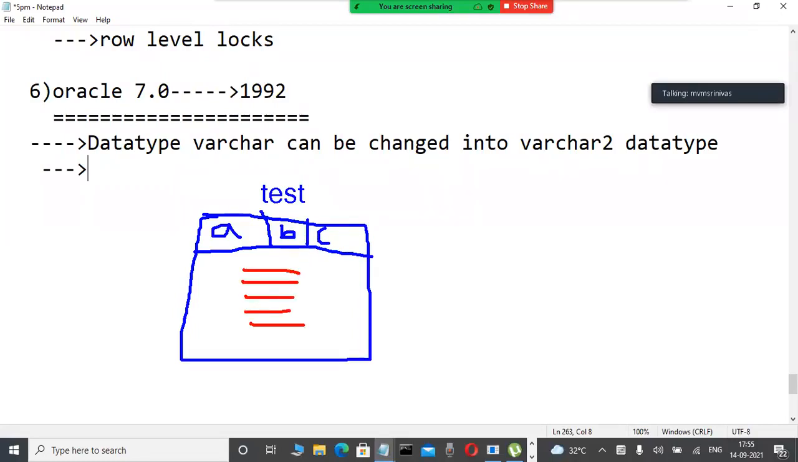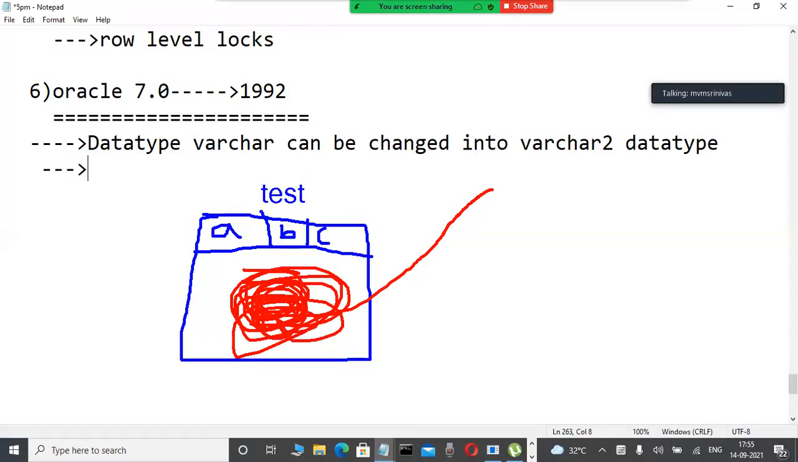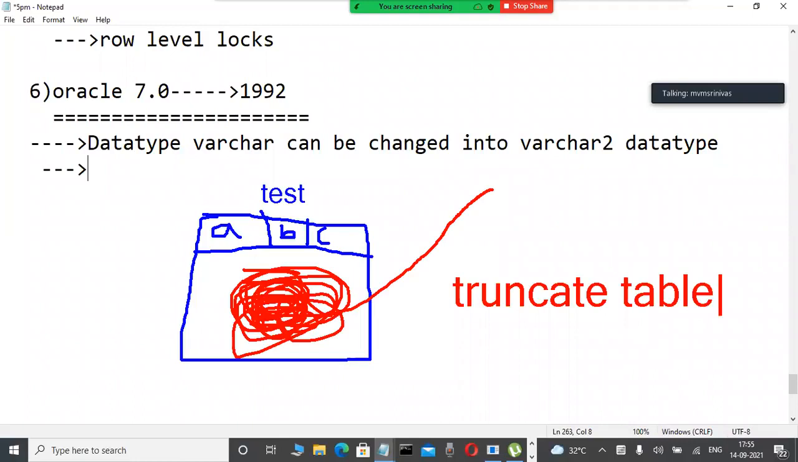Now, there is one command in every database. Whenever we use that command, all rows are permanently deleted and only the columns are available. What is that command? Very good. Yes, the truncate command. This is a dangerous command. The truncate table command exists in every database, and it is used to delete all the rows from the table permanently, but only the columns remain.